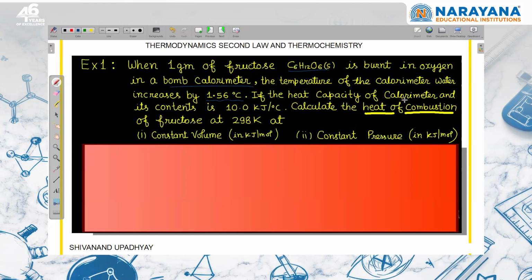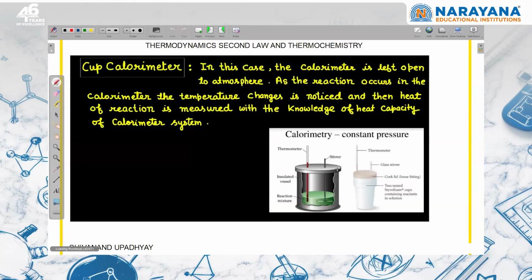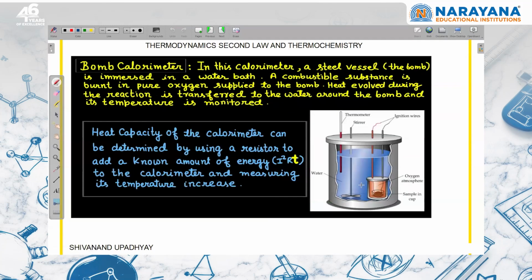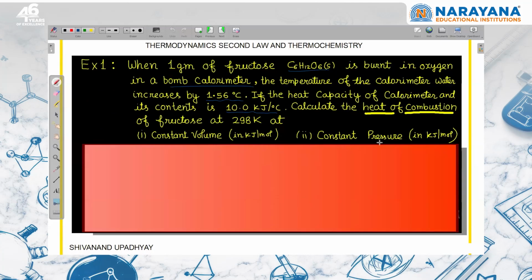If the heat capacity of the calorimeter and its constant is 10 kilojoule per degree Celsius, they have given the heat capacity of the whole system, this plus water, everything combined. So we can find out Q. Q is equal to heat capacity into change in temperature. Calculate the heat of combustion of fructose at 298 Kelvin in kilojoule per mole at constant volume and constant pressure.